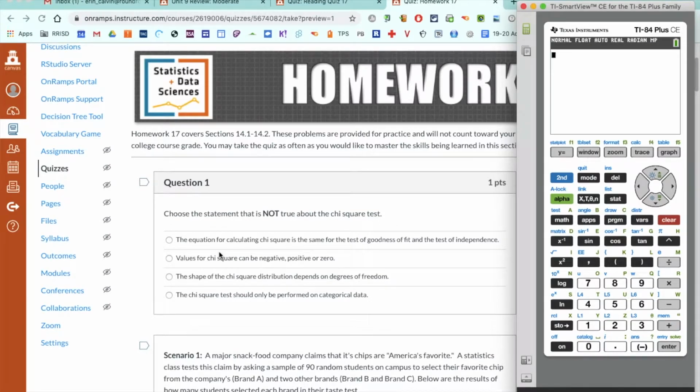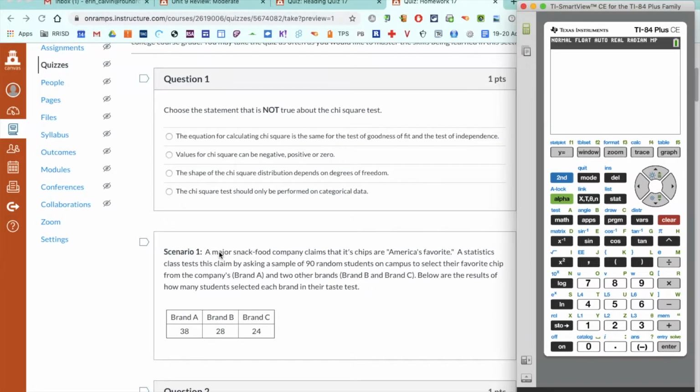So this is homework 17. Again, I'm going to quickly go through some of these questions so that you have some feedback. This first question: choose a statement that's not true.